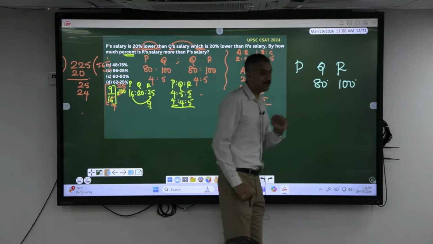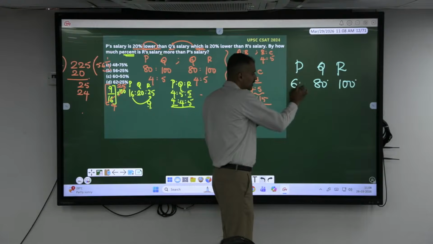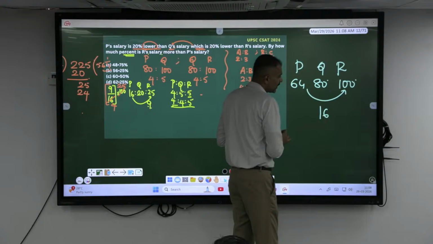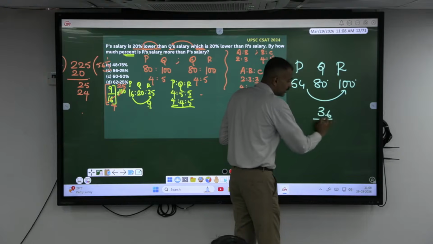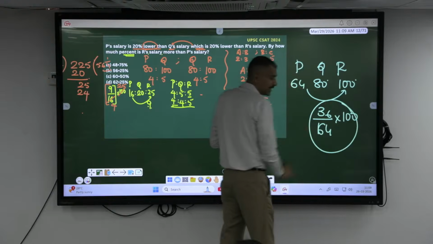What is 20% of 80? 16. If you reduce 16, it becomes how much? 64. Now, what is the difference here? Sorry, 36. 36 compared to what? 64 into 100. If you solve this one, you will get the same value.